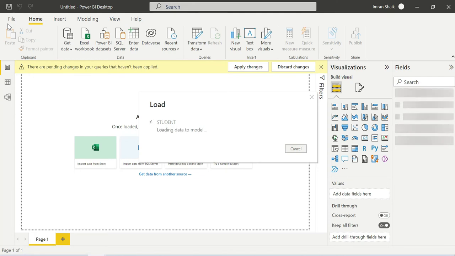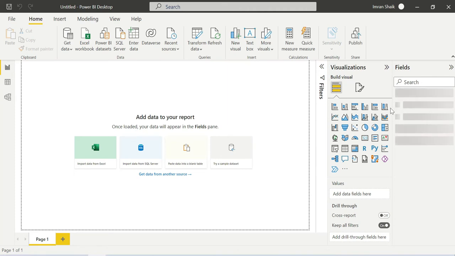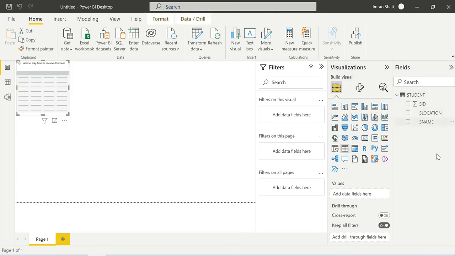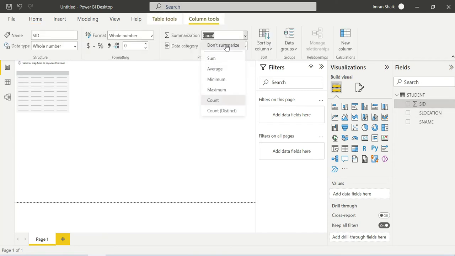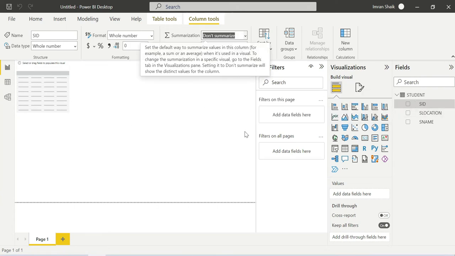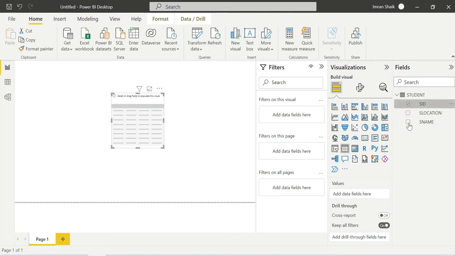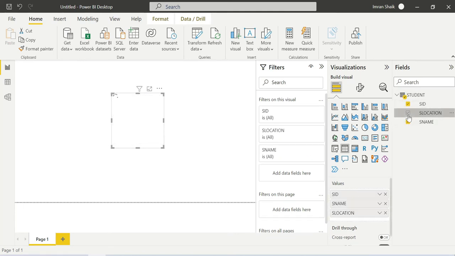it is loading into my Power BI Desktop. Now you see here, click on the table. This should not be summarized, because roll numbers or mobile numbers should not get a summation, but it's taking it as a count. So, student ID, student name, student location.